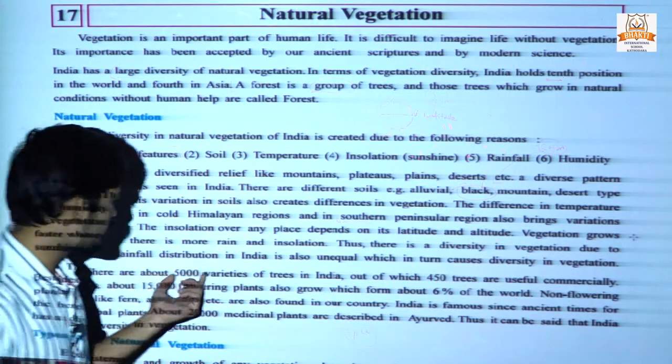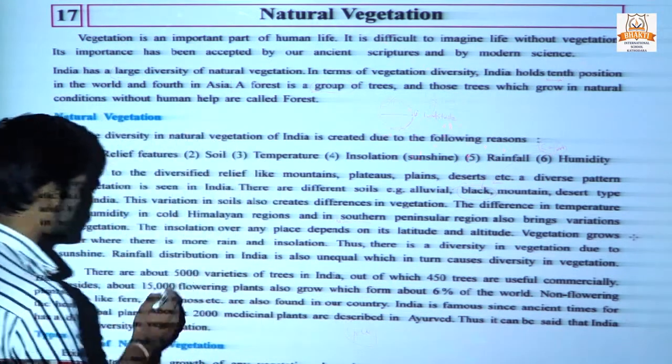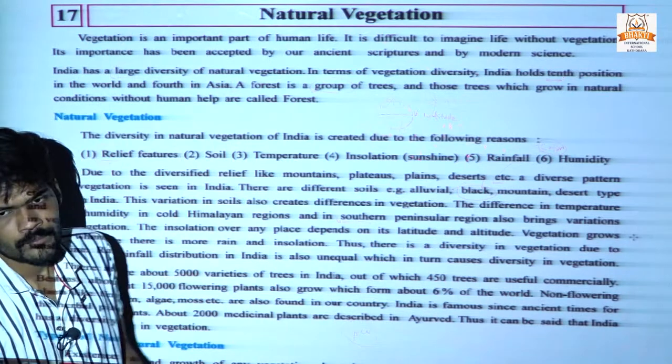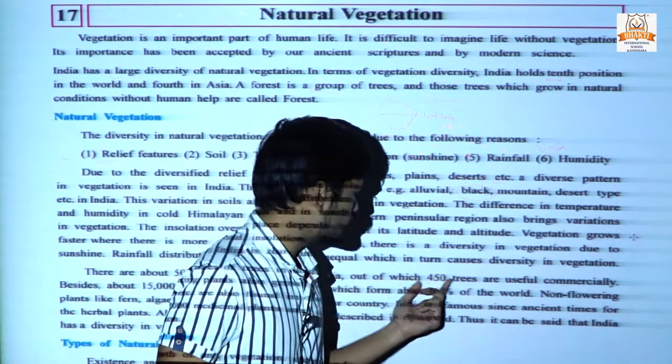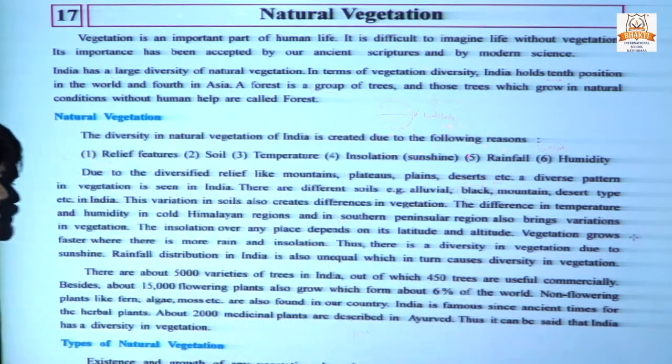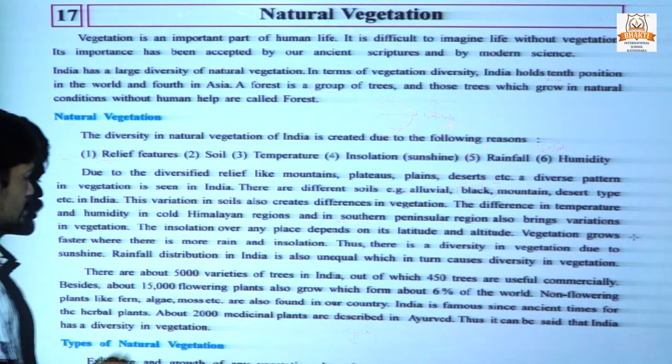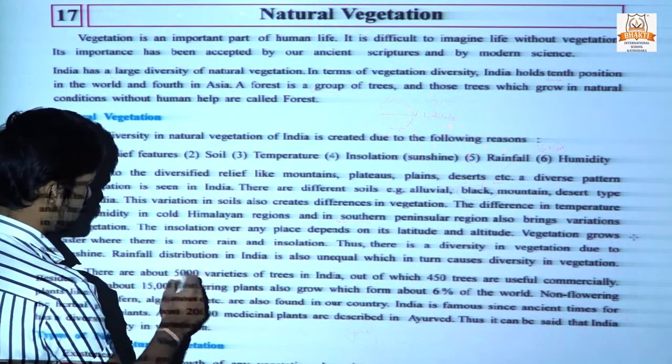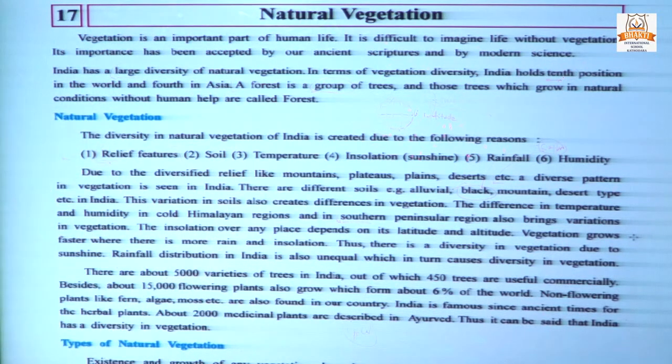There are about 5,000 varieties of trees in India, out of which 450 trees are useful commercially. Out of 5,000, only 450 are used commercially. Around 4,500 are useless because they are not used by humans.